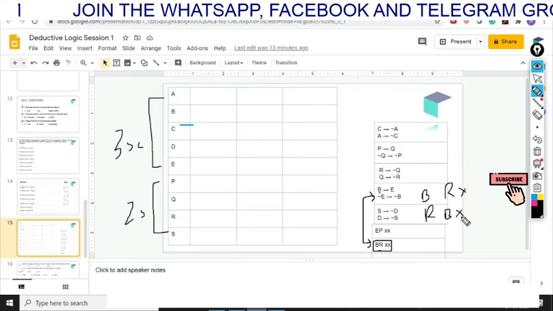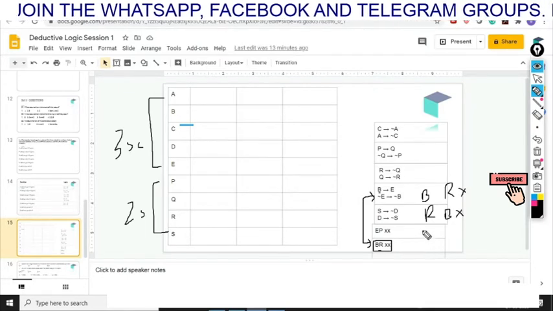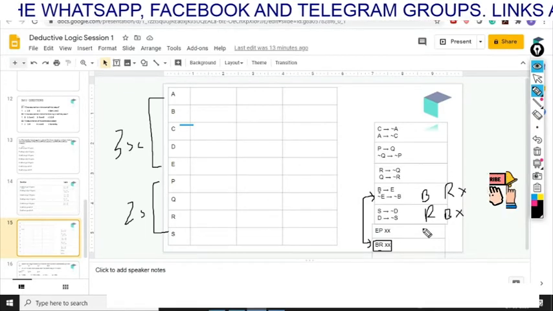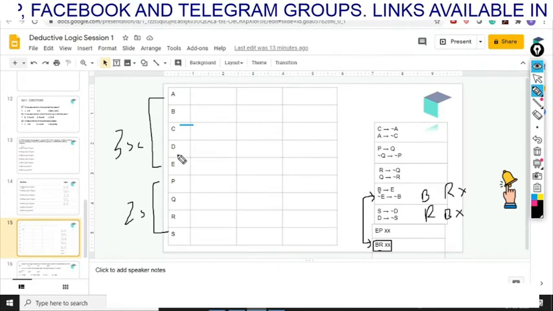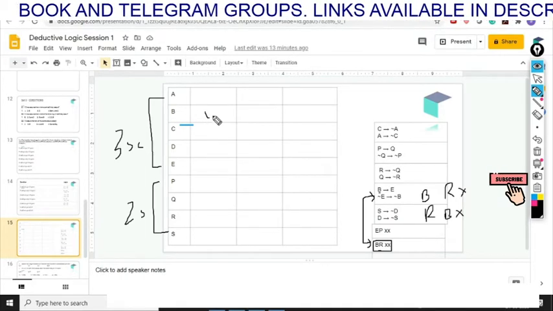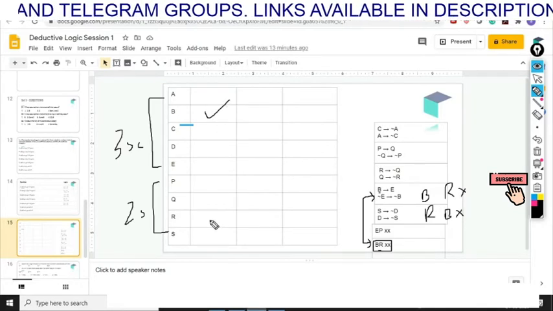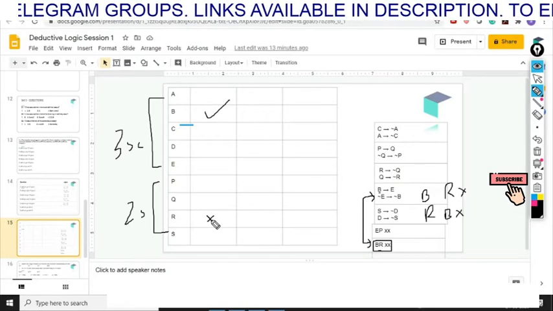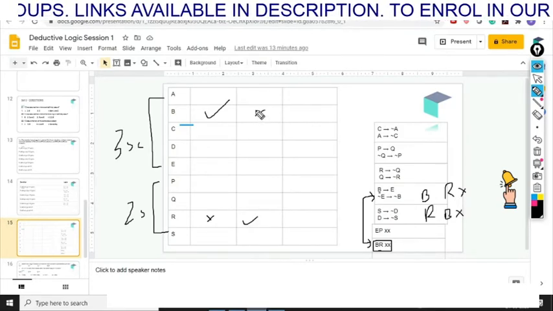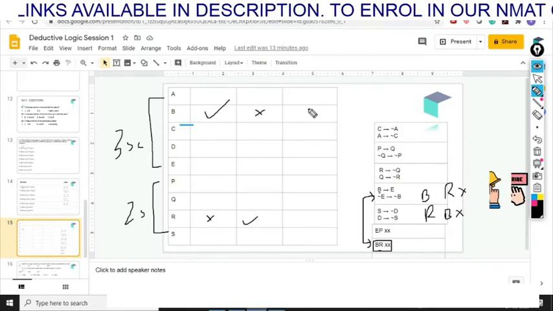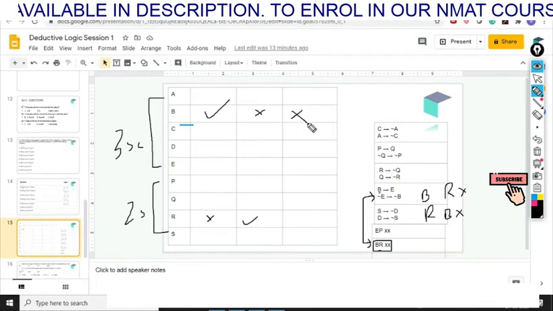And there will be a third case where neither of the two go, that is, R will not go and B will not go. So we'll try and put these three cases in this table. The first case is B goes and R doesn't go. The next case is R goes, B will not go, and the last case is both of them will not go. Okay.